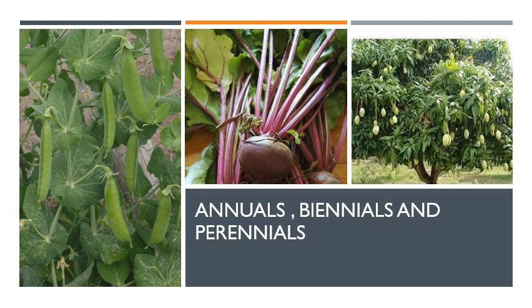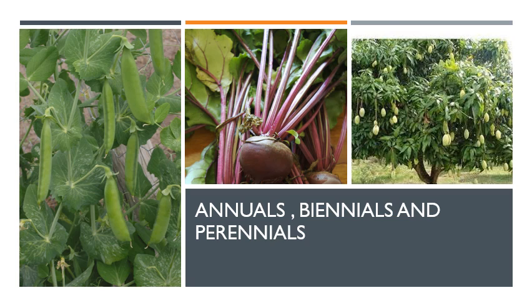So annuals, first category is the annuals. Now these crops complete their life cycle in one growing season, or we can say that they complete their life cycle in 1 year. And the example for annuals are wheat, rice, maize, and as you can see in the picture, it is pea.